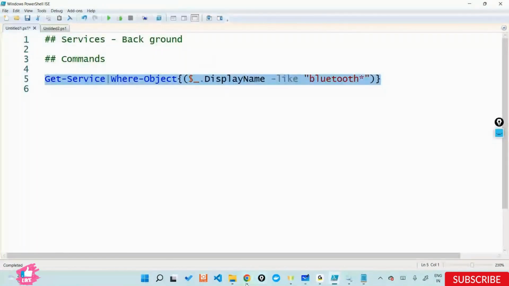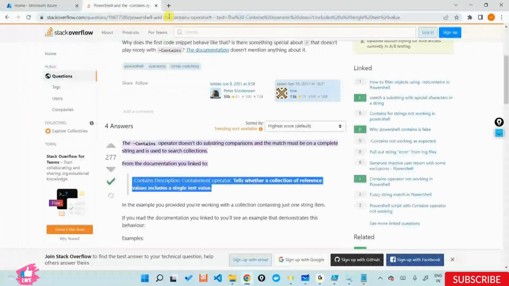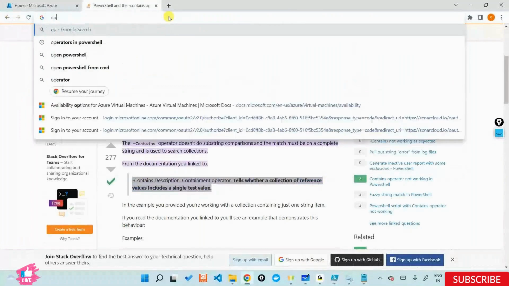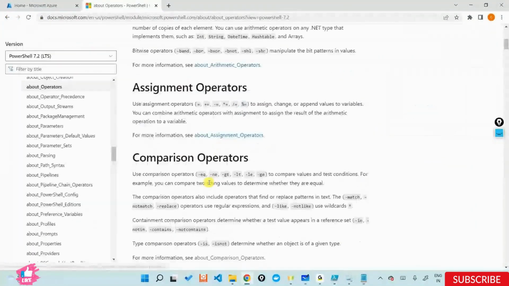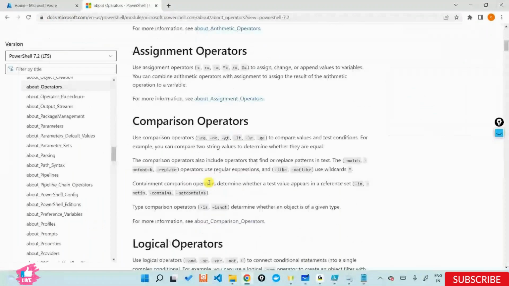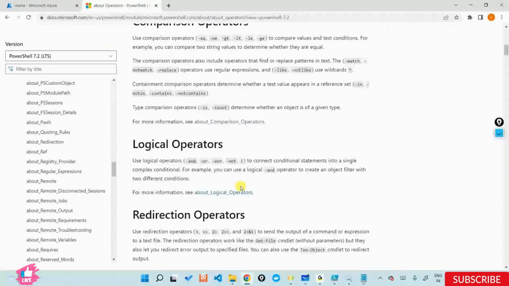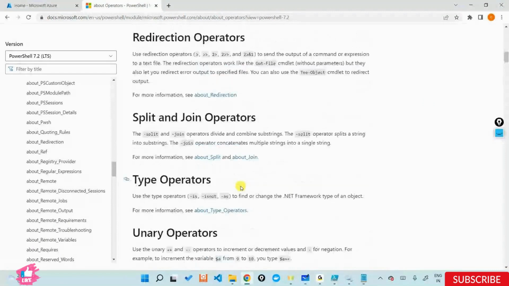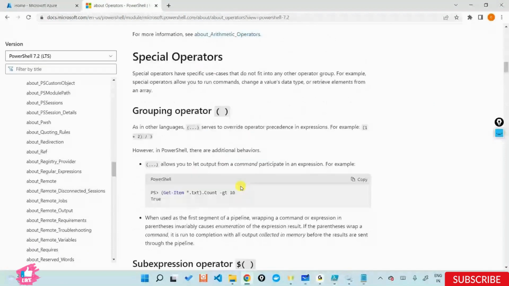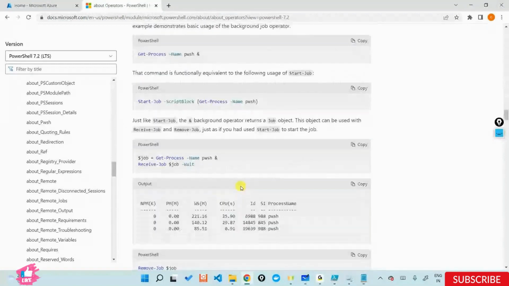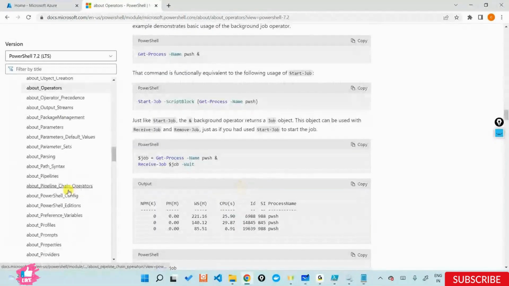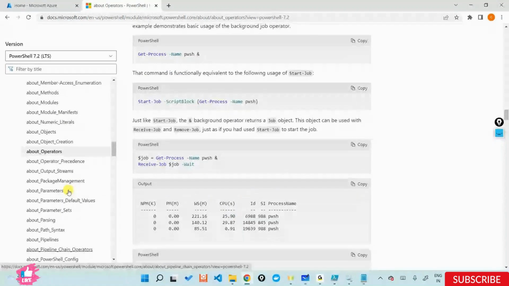Again, to read about this documentation, go to operators in PowerShell. Look at the Microsoft documentation, which will give you a good understanding of logical operators and the different operators that are used, like equal to, contains, and all that stuff. This will give you a good idea of what you can do with contains.